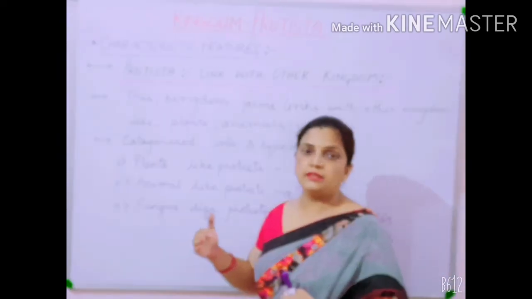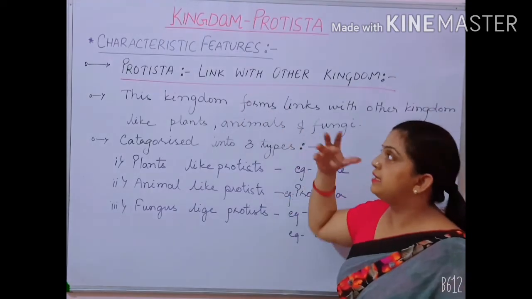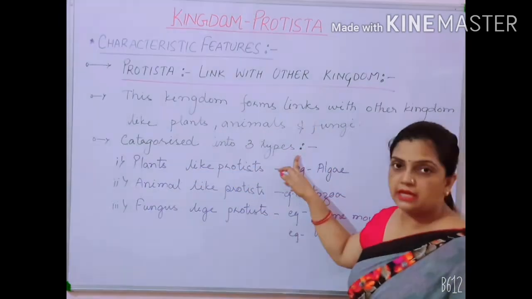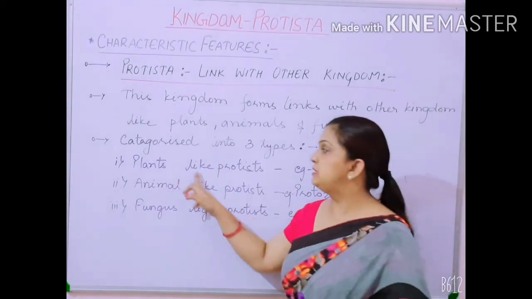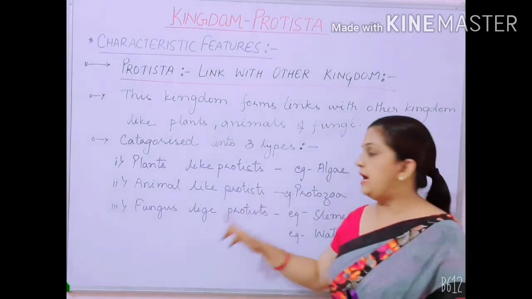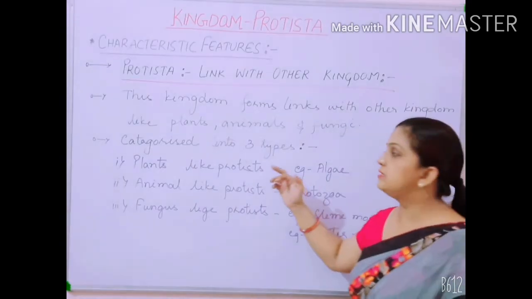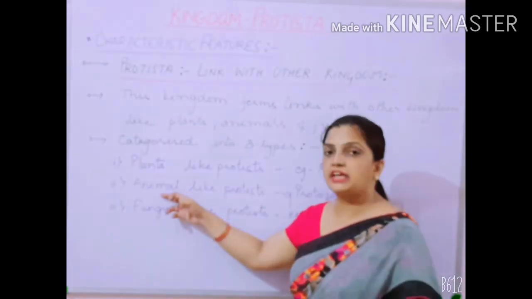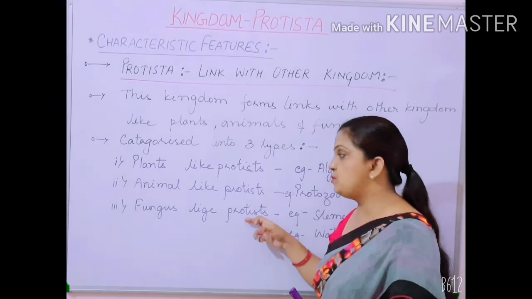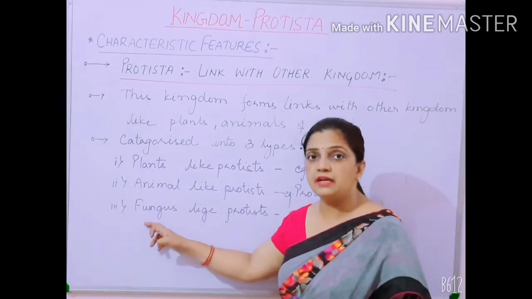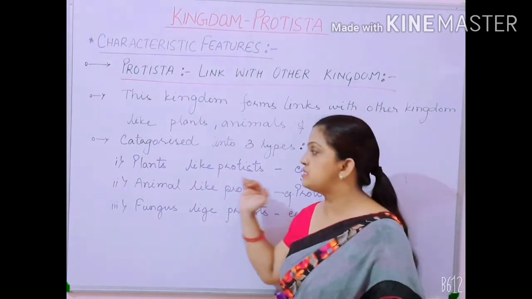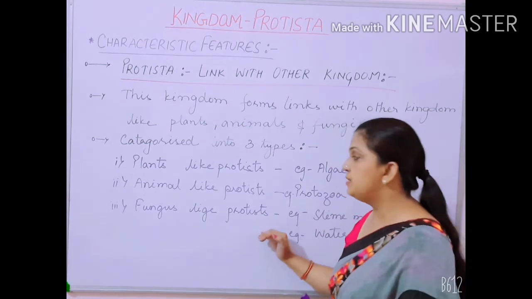But what we need to know here is which kingdoms were linked with kingdom Protista. It was categorized into three types: plant-like protist, animal-like protist and fungus-like protist. It means that some protists were sharing the characters of kingdom Plantae, some were sharing the characteristics of kingdom Animalia, and some were sharing the characteristics of kingdom Fungi. So this is why they were called plant-like protist, animal-like protist and fungus-like protist.